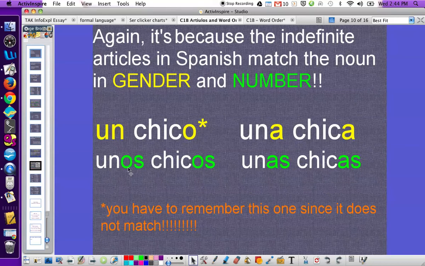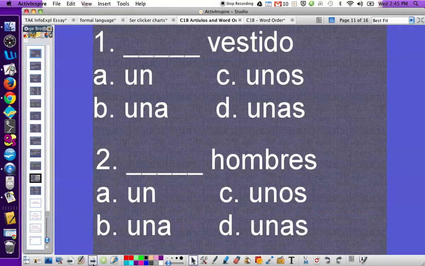If I have plural nouns, it's going to be plural. So unos goes with chicos, masculine, plural. Unas goes with chicas, feminine, plural. This would translate best to some boys, and this best translation is some girls. Again, if you look at the endings, they match. The only one that doesn't is un. That singular masculine tends to be a little difficult. All right, so let's try it. What would you match with vestido, which means dress?